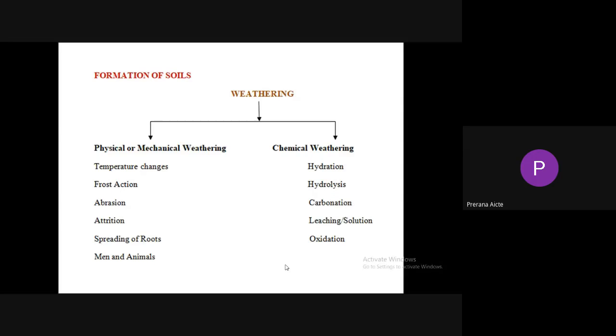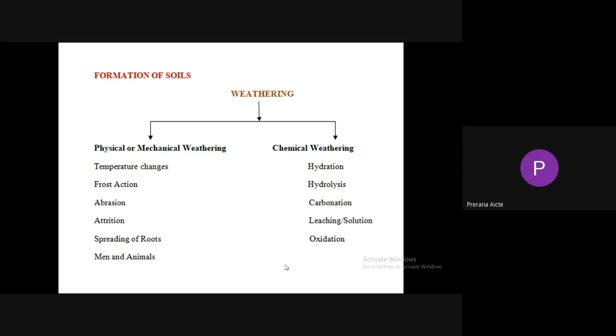Frost action means rock particles consist of some voids. So during rainy season, the voids are filled with water. When temperature lowers below freezing point, what will happen? This water is converted into ice crystals, so the volume increases. When the volume of ice crystals increases, it will exert some pressure on the cracks of the rock particles, so that the large size rock fragments are converted into small pieces.